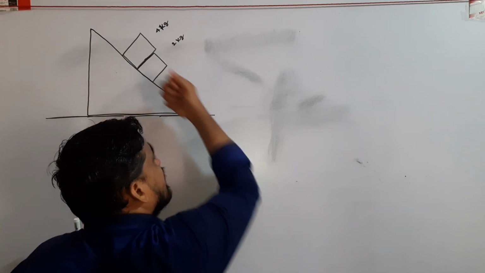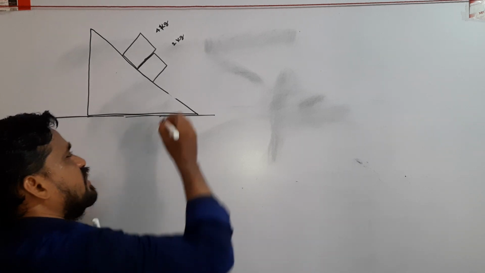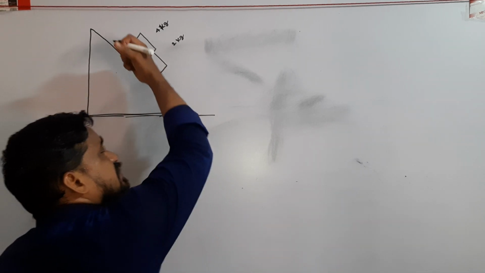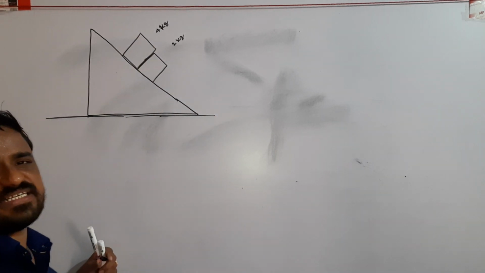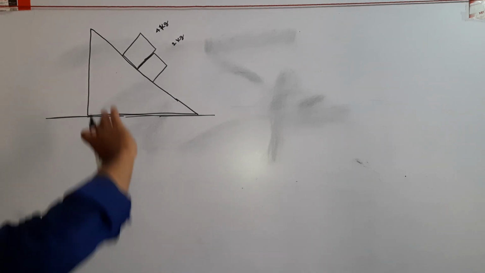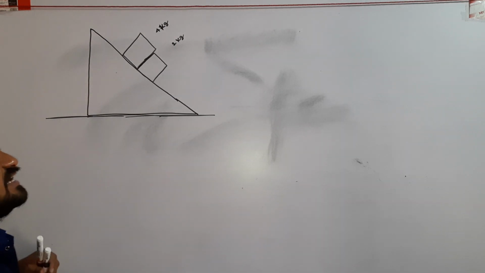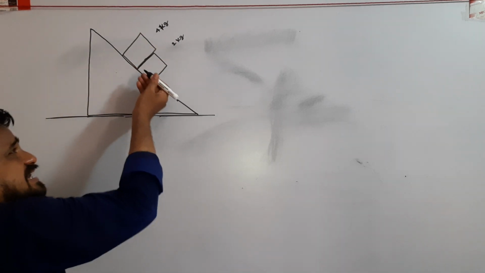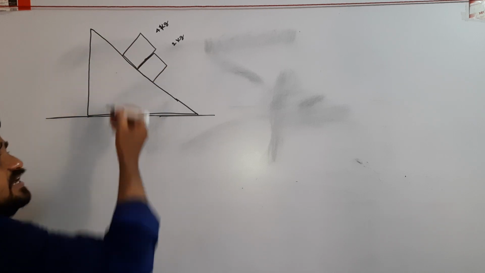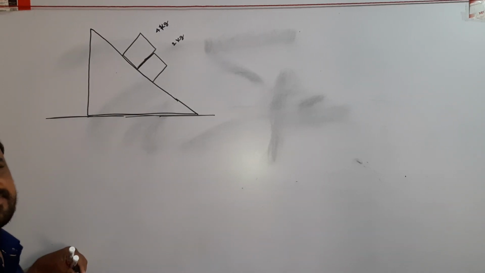Because of the component of gravitational force along the inclined surface, the two bodies slide down. Here the question is, what is the normal contact force between the two bodies?